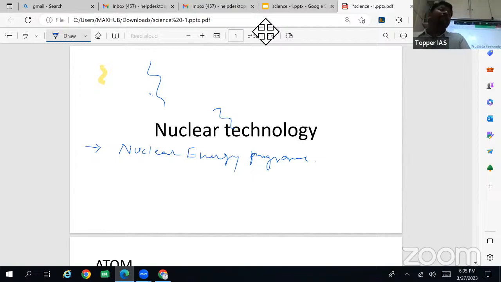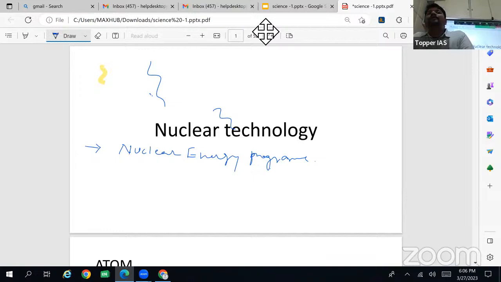Coming to the nuclear energy program, even today we are lagging behind. What is the reason for that? Just 3% of our electricity comes from nuclear energy. We are planning for more reactors, but there are many problems due to various reasons. So, the nuclear energy program and also nuclear weapon testing.